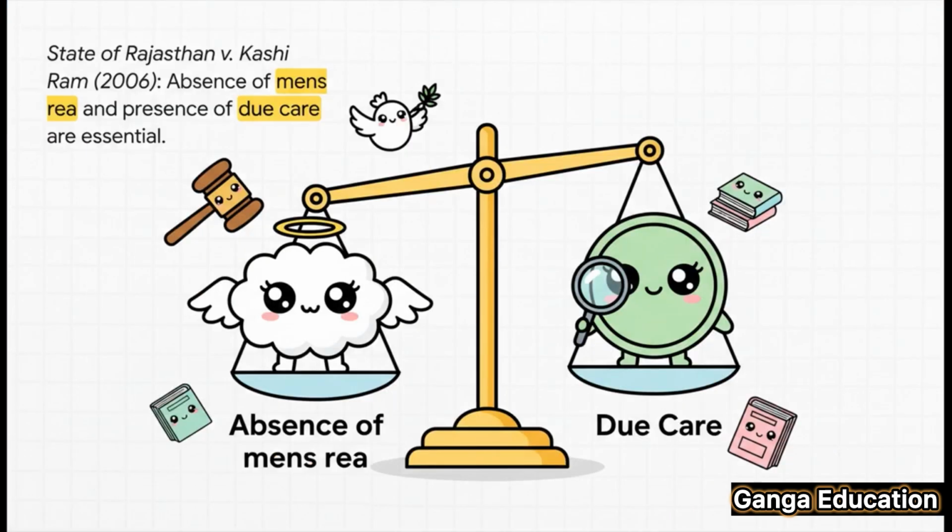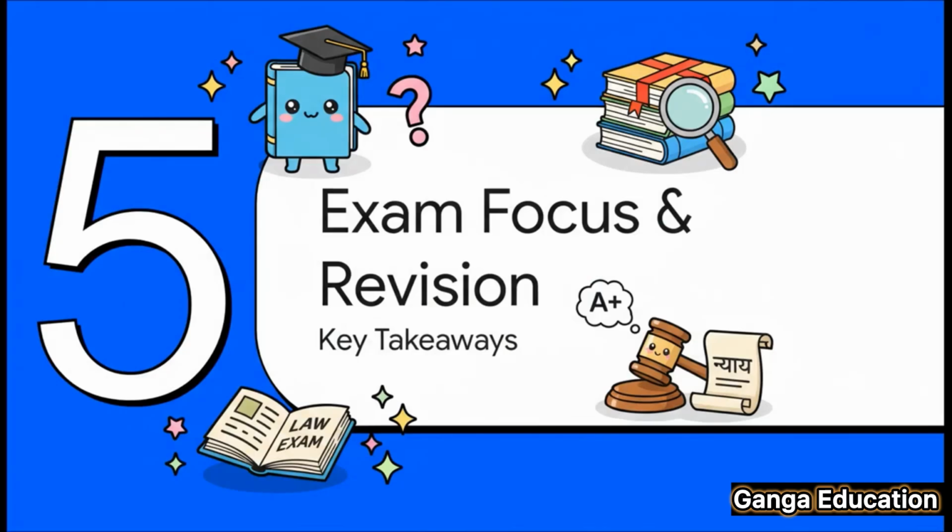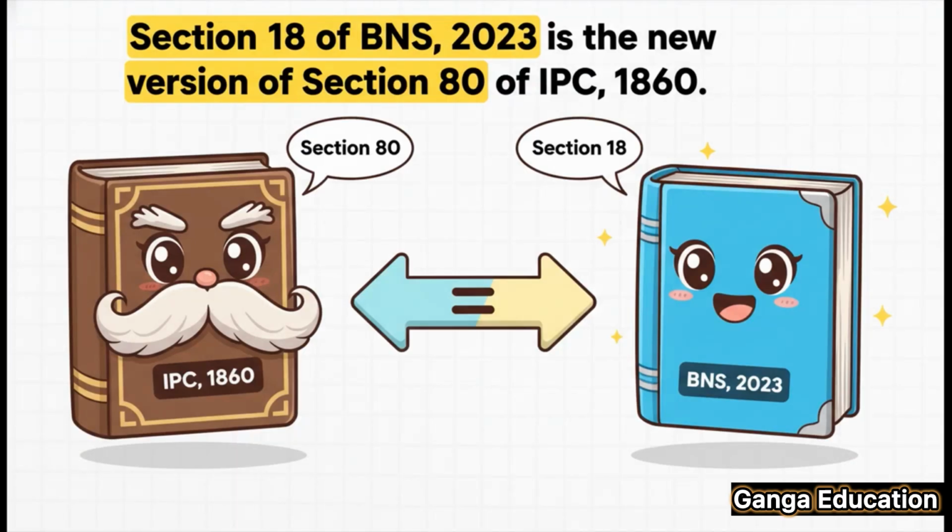This very principle was strengthened by the Supreme Court in the case of State of Rajasthan versus Kashiram. The Supreme Court made it crystal clear that to take the defense of Section 18, both the absence of mens rea and the presence of due care are absolutely non-negotiable. Okay, let's get to the most crucial part of this entire discussion, your exam focus and revision. The very first point for your prelims, this new Section 18 of BNS 2023 is basically the new version of the old Section 80 of the Indian Penal Code 1860. You will definitely see direct questions like this in your prelims.